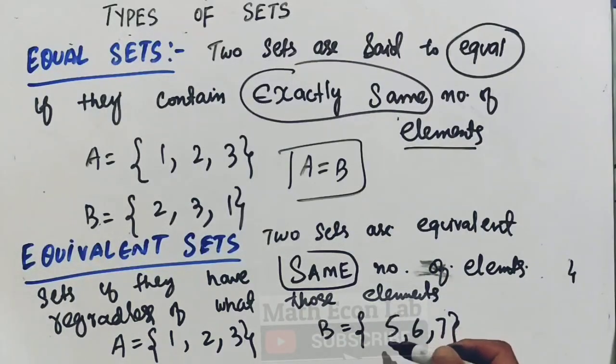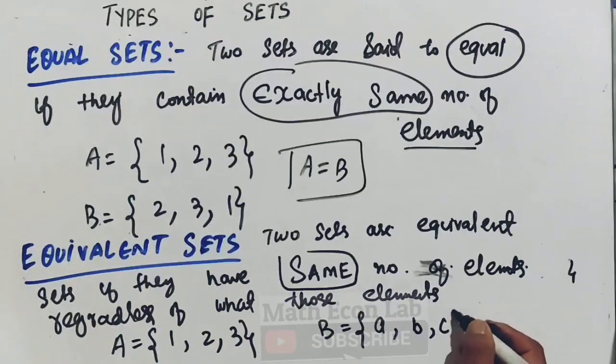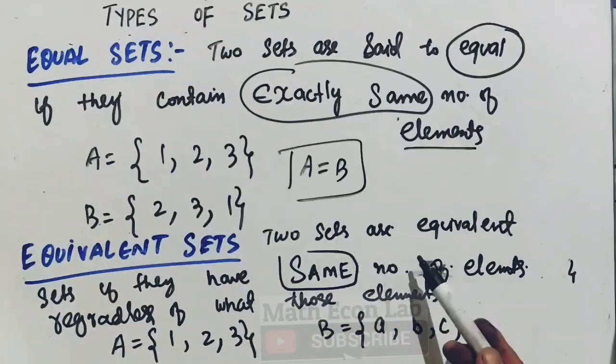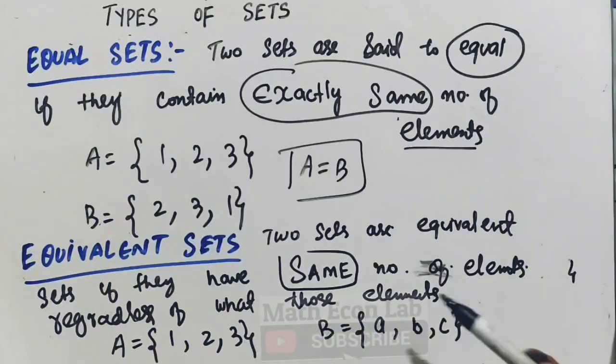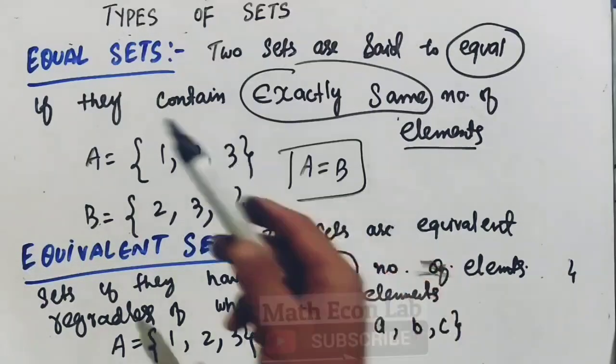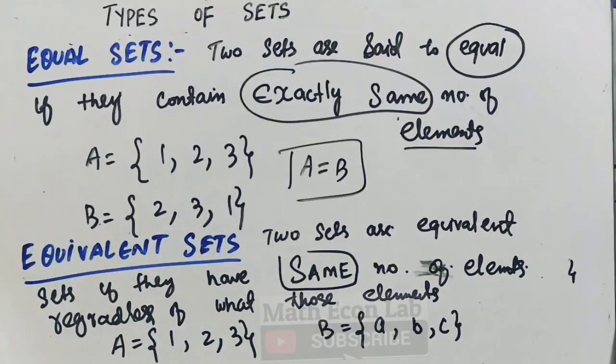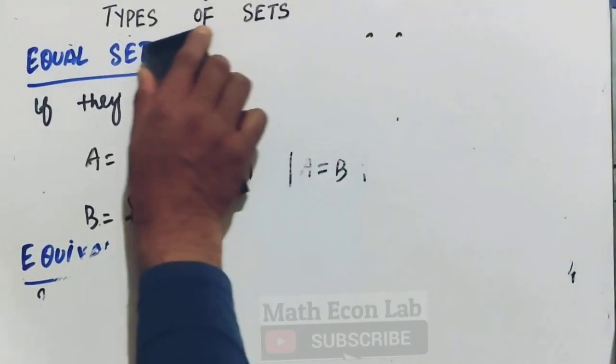Okay, it does not matter what elements are those, the only condition is that the number of elements should be equal. To make it more understandable, let's take A, B and C. I am saying that A and B are equivalent sets because they have the same number of elements, and we do not care about what those elements are. Unlike in the case of equal sets, where the number of elements should be equal and the elements should be the same. Okay, so let me wrap this up.